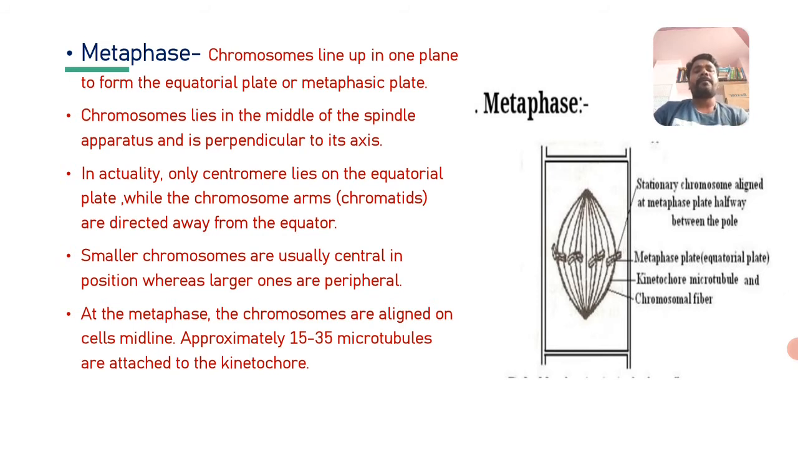Those chromosomes are arranged on the equatorial plate. Actually, the chromosomes do not lie on the surface of the equatorial plate. Why? See here, only the centromere lies on the equatorial plate. The main point is that the centromere lies on the equatorial plate, while the chromosome arms, like chromatids, are directed away from the equator, towards the opposite pole. But mainly at the central region, the equatorial plate, there lies a centromere.